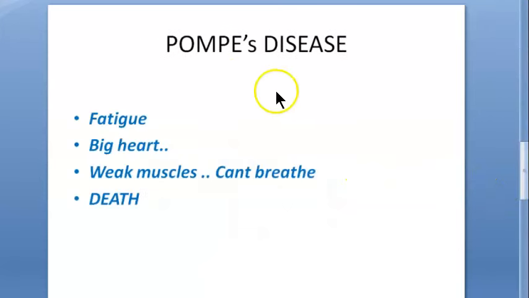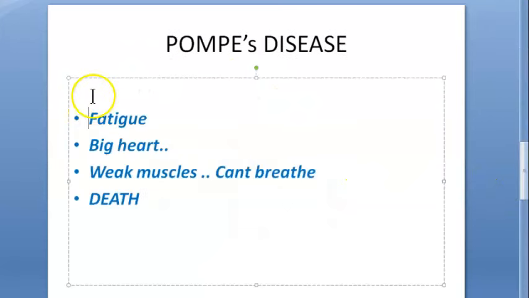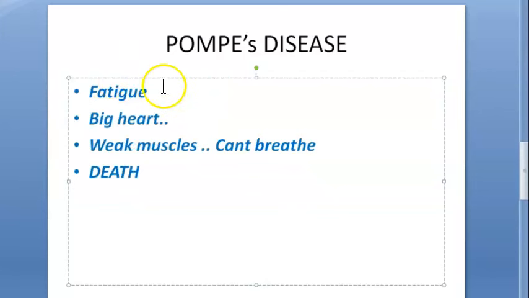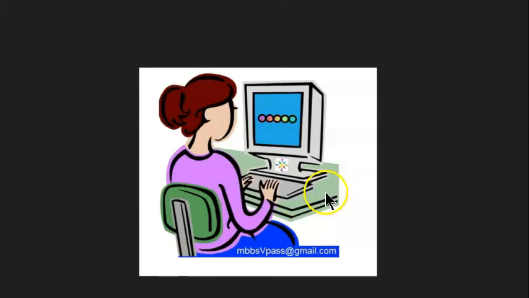Let's proceed. Here we are looking at the clinical features. You can say fatigue. Whenever you check the normal heart functioning and all, it will not be normal. There will be a big heart, and it will not be working that well. The muscles of the body are weak, and you have some respiratory muscles also, right? You can understand. So the person can't breathe well also, and these people can die. Here we are not talking about adults, we are actually talking about newborn infants and children.